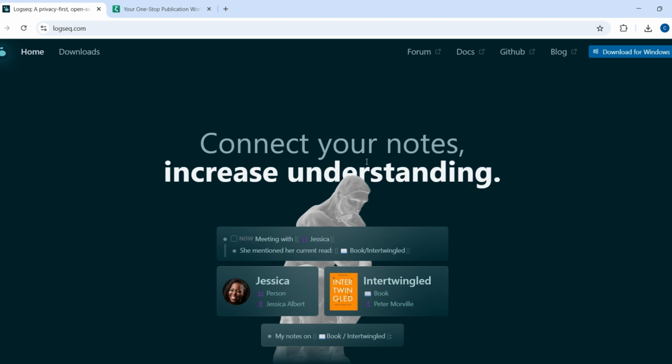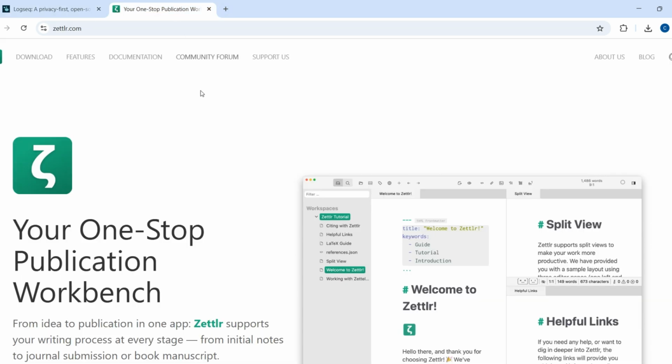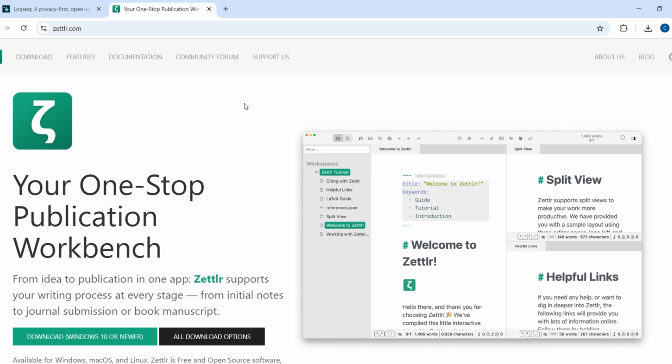Looking for the perfect note taking app? Today we're comparing Logseq and Zettler, two powerful tools for knowledge management. But which one's right for you? So let's break it down.